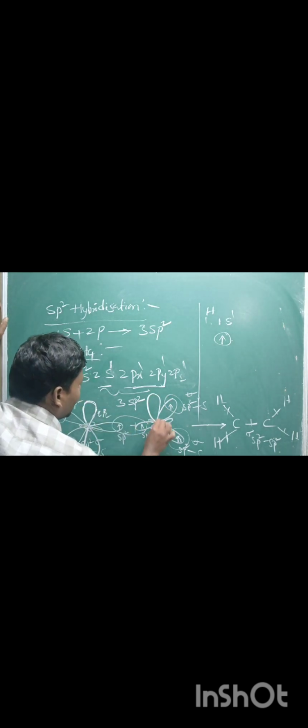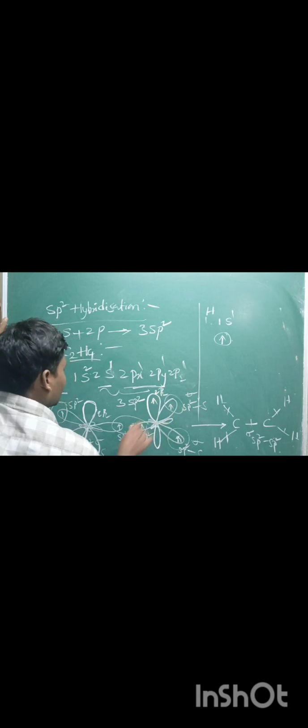And here a 2pz orbital is also present. The 2pz orbital of one carbon atom has a dumbbell shape. It is also a 2pz orbital on the other carbon. It is an unhybridized or pure orbital. It overlaps sidewise with the 2pz orbital of the other carbon atom to form a pi bond. Then the shape of the molecule is trigonal planar.